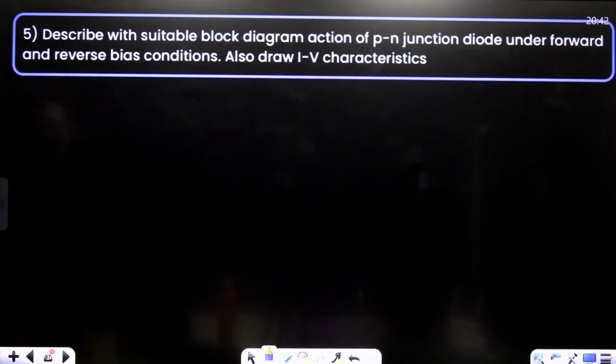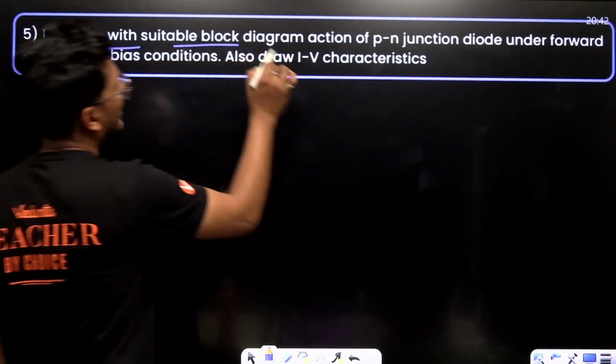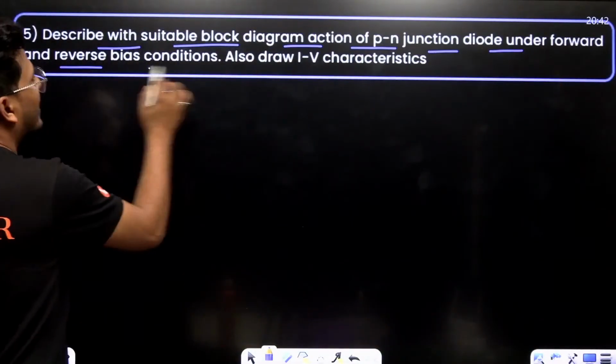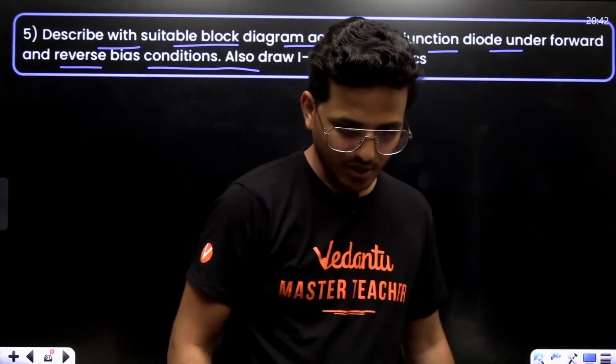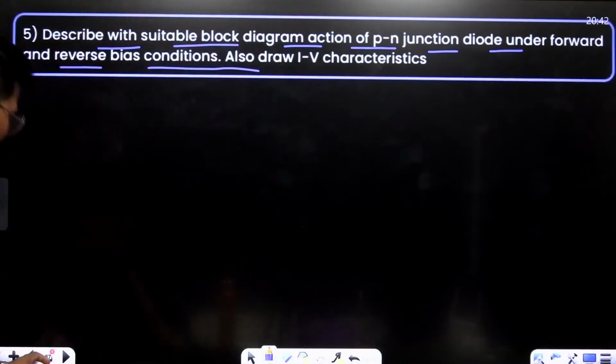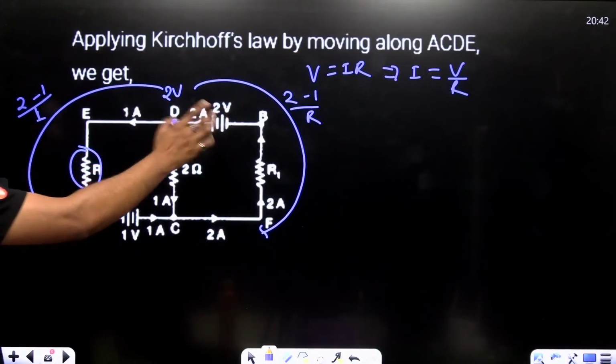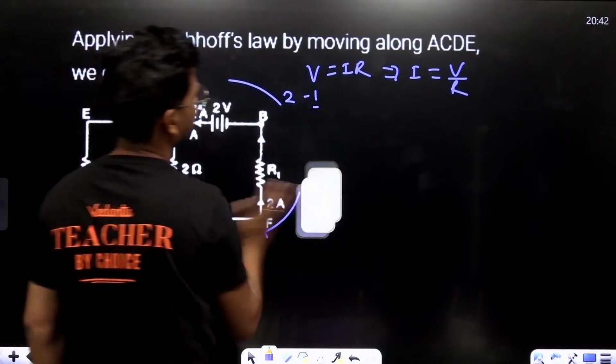Okay. Describe with a suitable block diagram the action of a PN junction diode under forward and reverse bias condition. Yes, you can use KVL also, you can use KCL. You can solve it in this way.